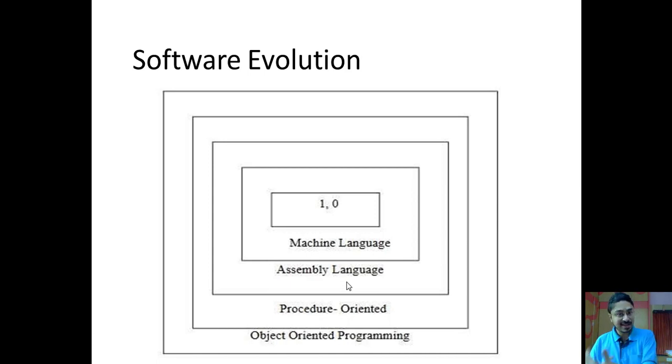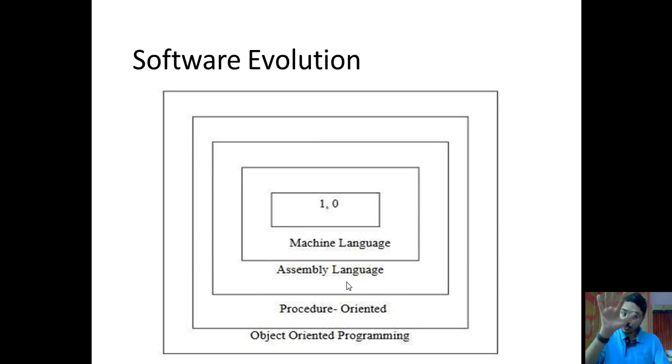Then there will be some translator sitting in between, which will take that add and translate it into 1100, and then it will be forwarded to the machine to perform the addition. Now this language, assembly language, was really good because it is a little bit closer to human beings, and also a little bit away from the machine language. So that's why we called it a middle level language, assembly language.